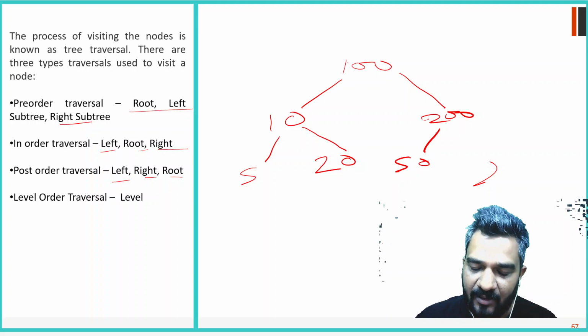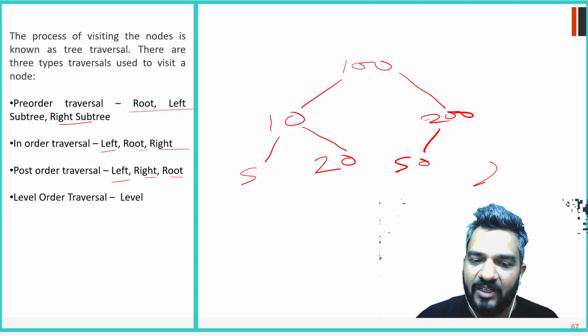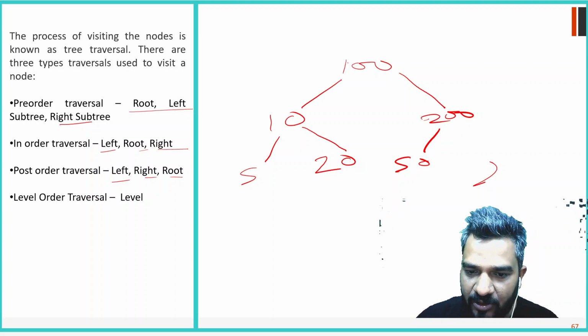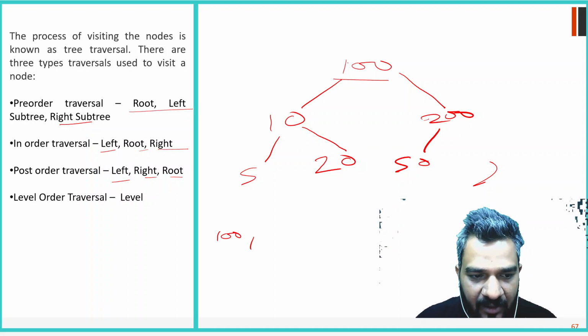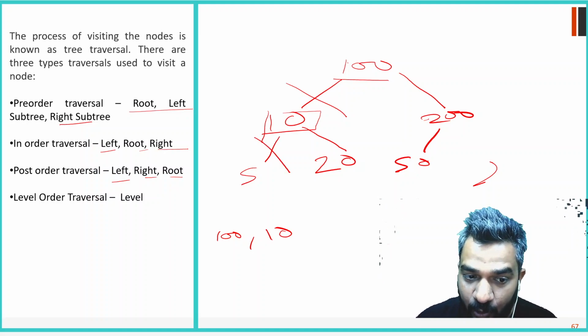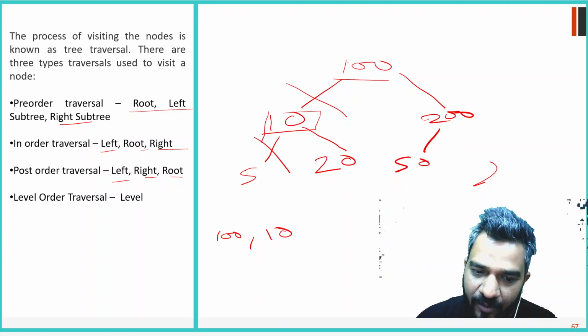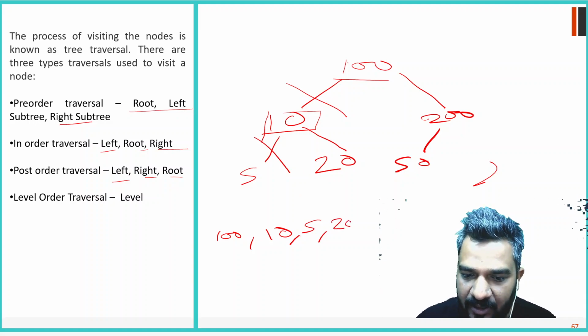Now I am going to traverse this tree, and then we will check with the output whether we are right or wrong. So this is the root. First we go to the root and print root. Then pre-order of the left subtree. The moment I go to the left subtree, 10 becomes the root node for this subtree. So I'm printing 10. Then 10's left subtree, root then left, so 5 will be the last node. Then 10's right node, 20.